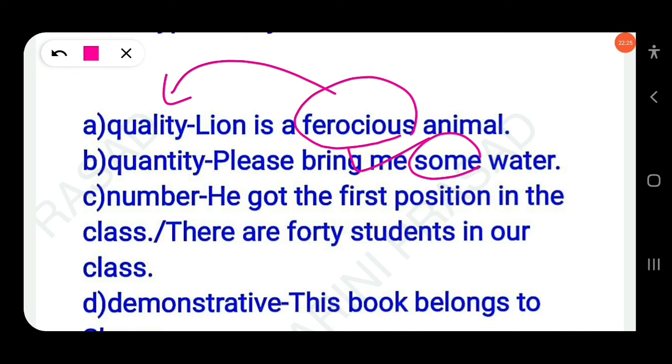Okay. Then next here, number. There are two types of number: cardinal number and also ordinal number. First, second, third, fourth are ordinal numbers. And 1, 2, 3, 4 are cardinal. So you can hear the first one. First position is ordinal, and 40 is known as cardinal. So he got the first position in the class. There are 40 students in our class. So this is adjective of number, first and also 40.